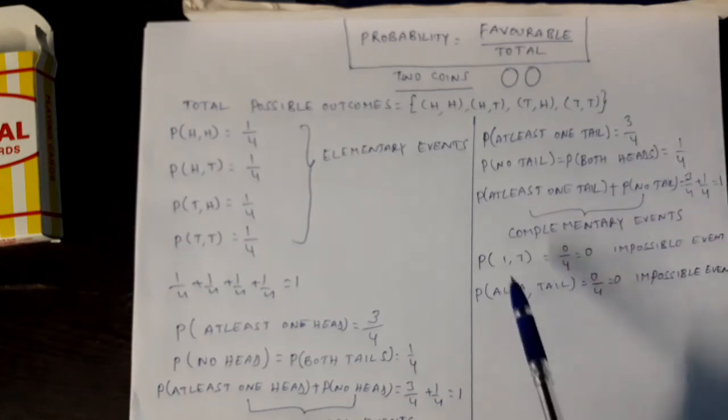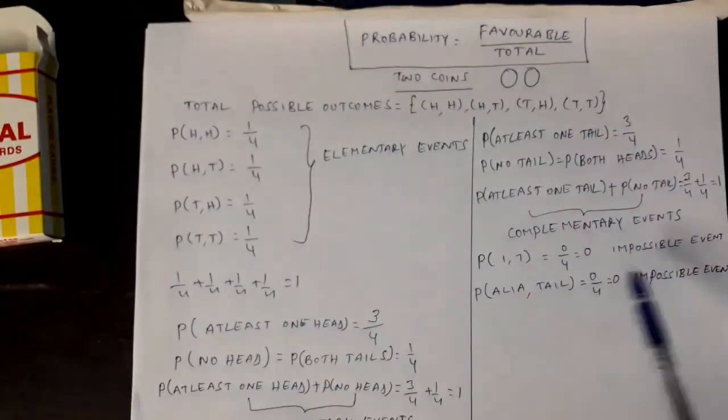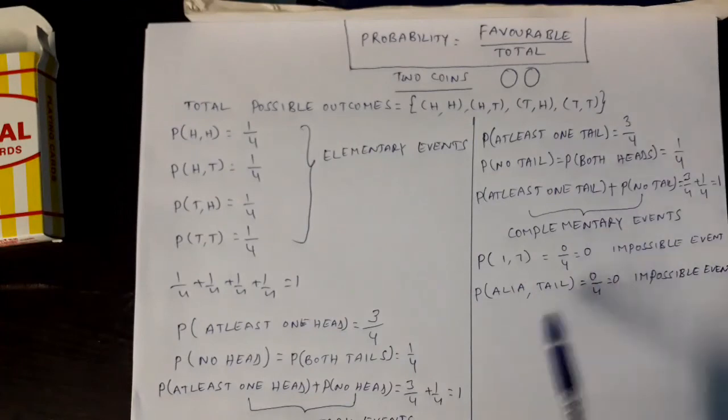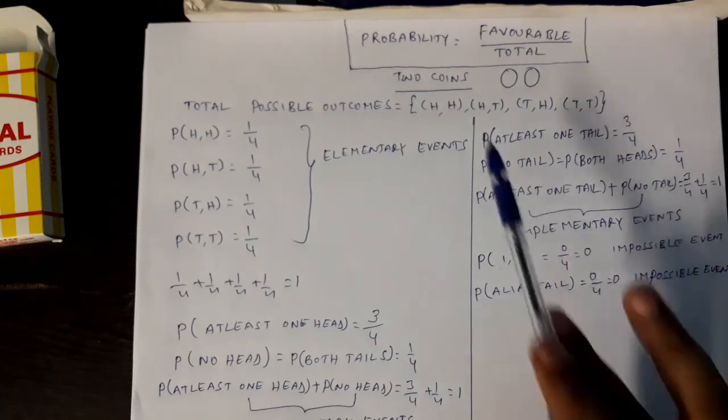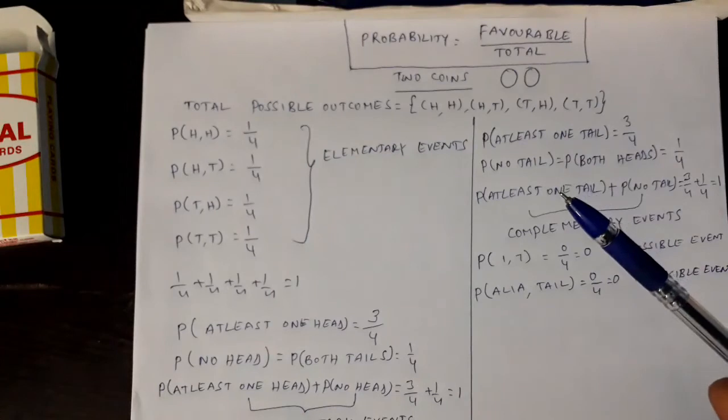So now this example, when two coins are tossed, you tell me the probability of getting 1 comma 7, or 1 and 7 on the coins. Tell me. Of course 1 is not there, 7 is also not there on any coin, right? We may get head or tail. Where do you get 1 from? So this is not possible, this is impossible. So the probability is 0. In the same way, the probability of getting a letter comma tail. Where do you get the letter from? Of course tail is possible on the second one, in 2 cases we have, but on the first coin, you cannot get the letter now. So that is not possible. So that is also an impossible event.